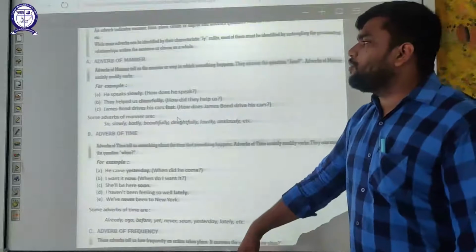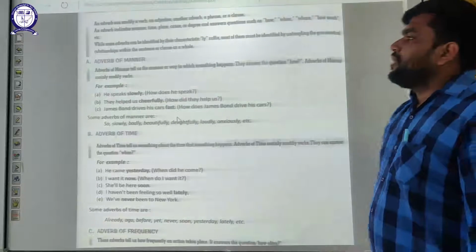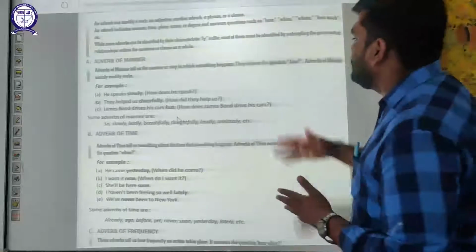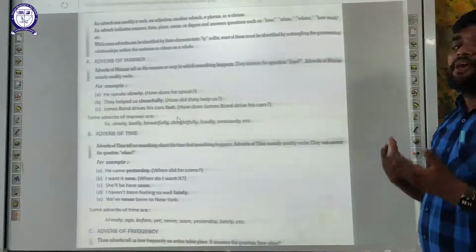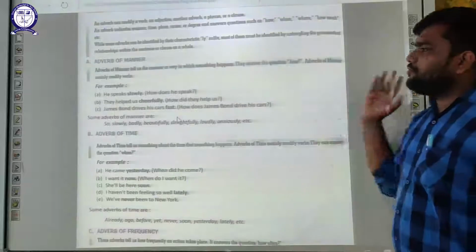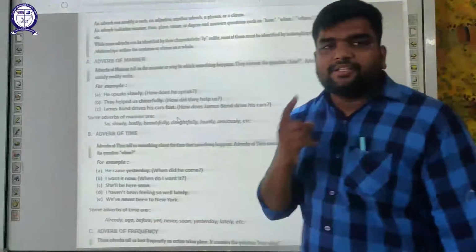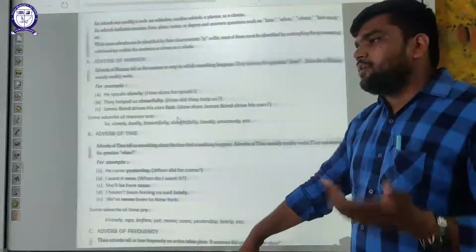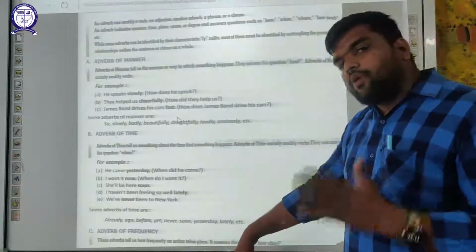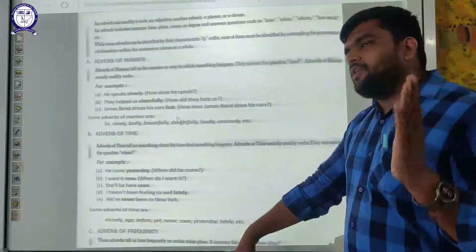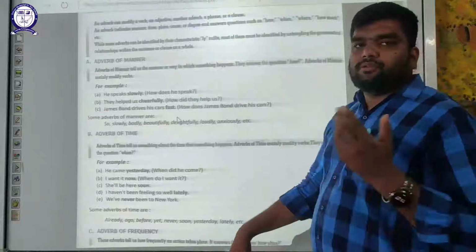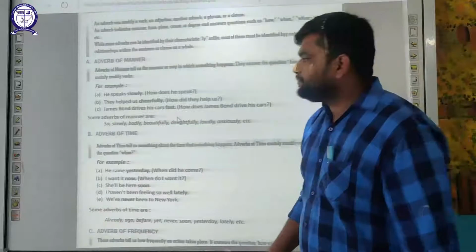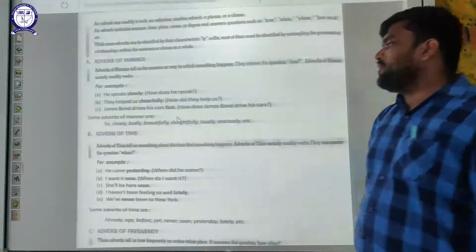First one is adverb of manner. Adverb of manner tells us the manner or way in which something is happening. They answer the question how something is happening. Adverb of manner mainly modifies verbs, like you can see in the example: he speaks slowly. Usain Bolt runs very fast. Very is an adverb, and fast, you can say, adverb. They helped us cheerfully. James Bond drives his cars fast.